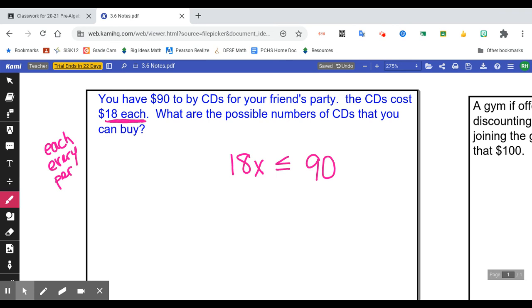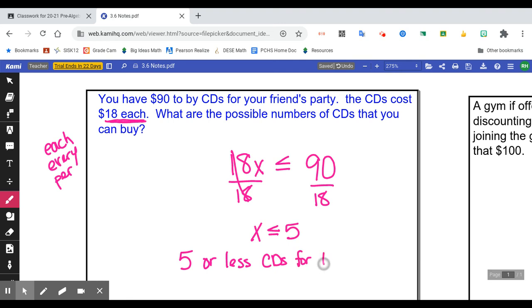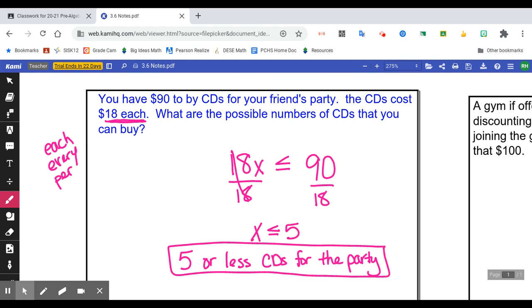So there's your one-step inequality. We're going to take and divide by 18 on both sides. These cancel, and x is less than or equal to 5. So you can buy 5 or fewer CDs for the party. Okay? And that would be the phrase it explains.